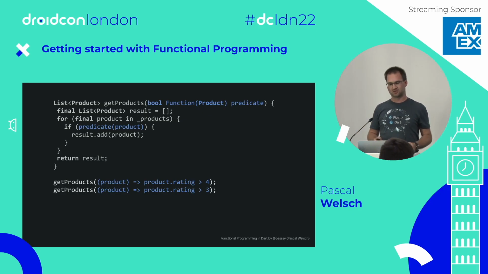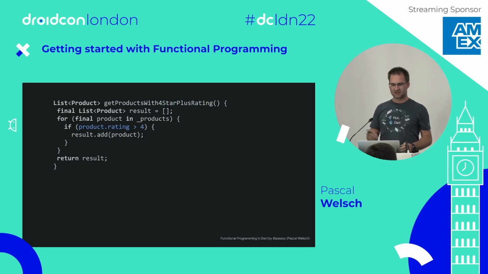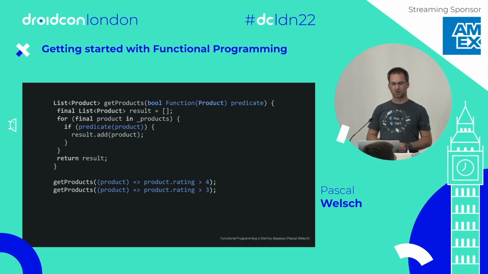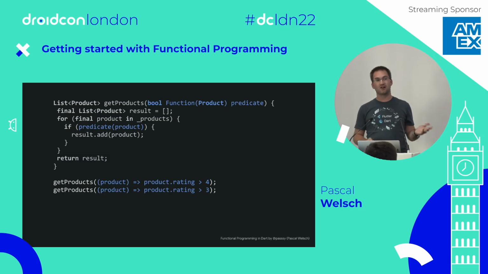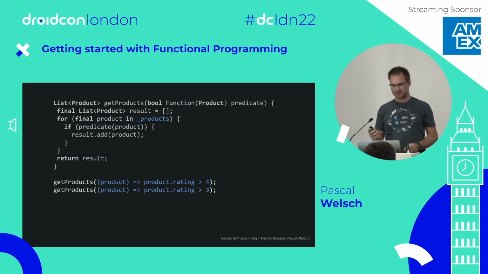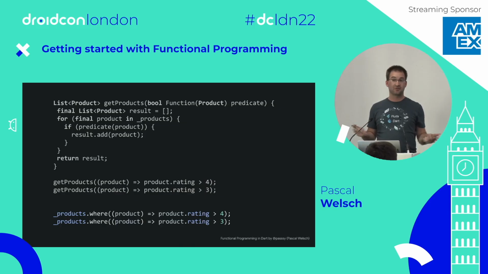Suddenly, this function, which was previously called get products with 4 stars plus rating, is now only called get products, and it can be used with multiple filters, basically. That's very helpful, and that's why things like that are already in the standard SDK. It's called the where function. In other languages, it's called the filter function.